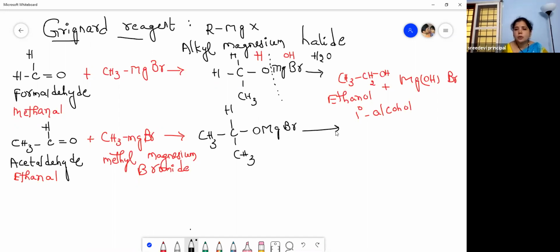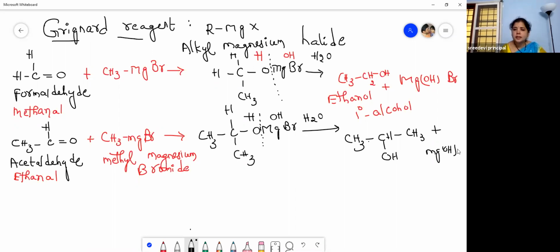Now it will undergo hydrolysis and the bond will split here, again H here, OH here. So what do you get? You will get isopropyl alcohol. CH3CH(OH)CH3 plus MgOHBr.